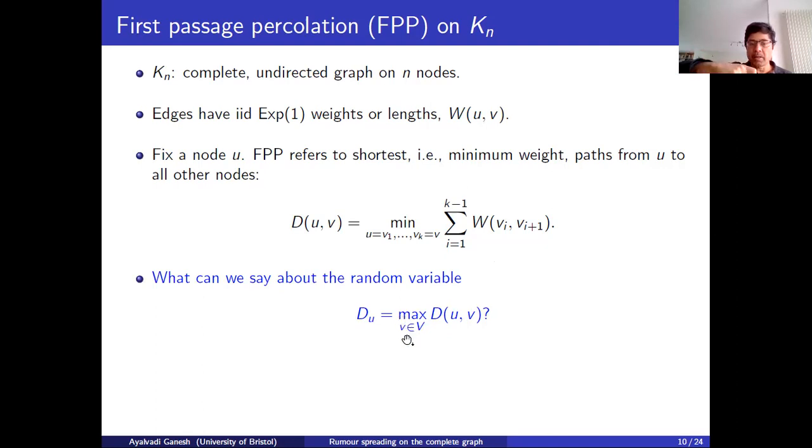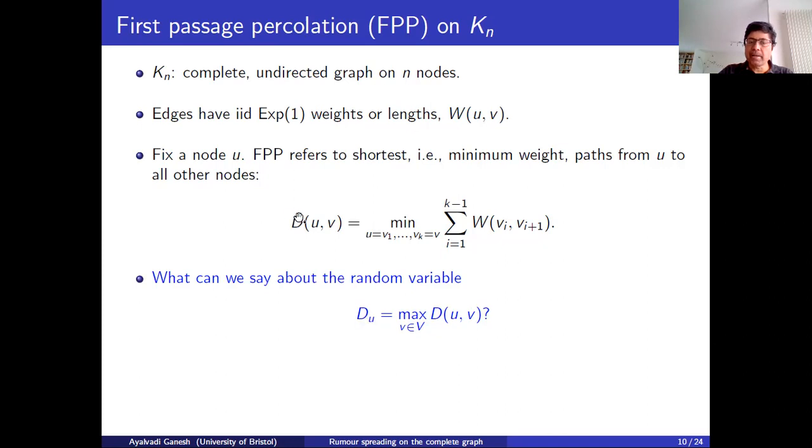To each vertex V, there's some distance DUV, the distance from U to V in this sense, where the weights denote the edge lengths. And D_U is the radius as seen from U. It's the distance to the furthest away vertex.